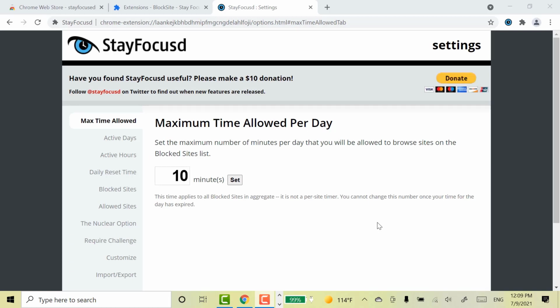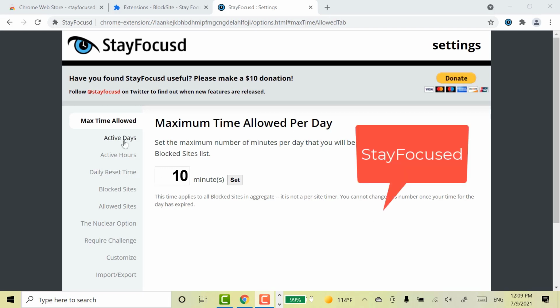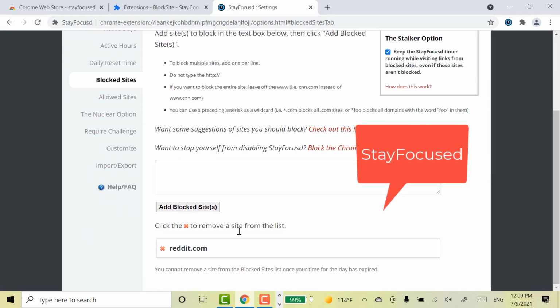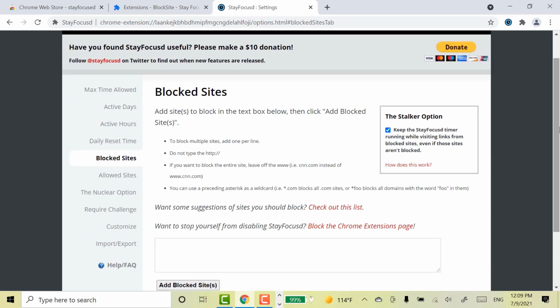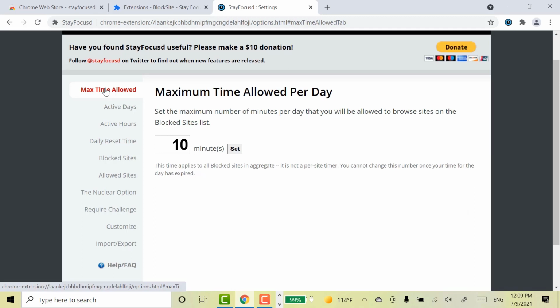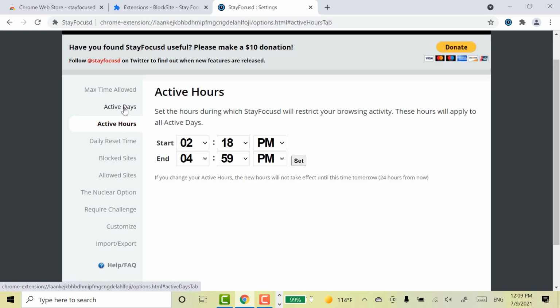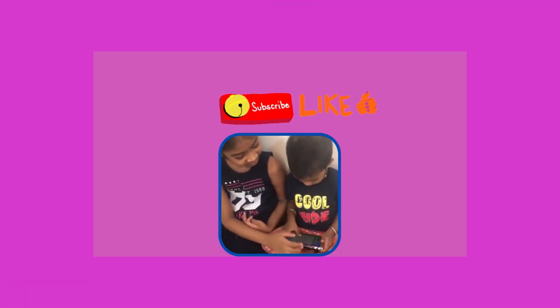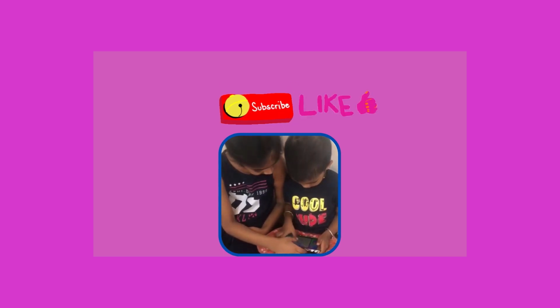In case you want to block more than 6 websites, you can go with this Stay Focused extension also. You can add the blocked site here. You can also set the maximum time usage for that blocked site. Active hours, everything you can set here. Hope this app and these extensions are very useful to block distracting websites.